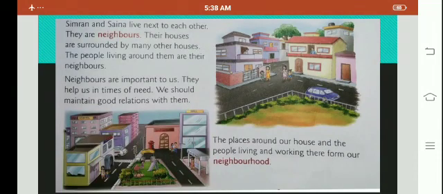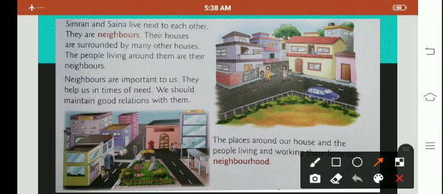So, children, as we see in this picture, this is Saina's house and this is her friend's house. This is Simran's house. So the people who live near our house are our neighbors, and from the paragraph we come to know that we should have good relationship with our neighbors, because neighbors are important to us. They help us in the time of need, and when they are in need we should also help them.